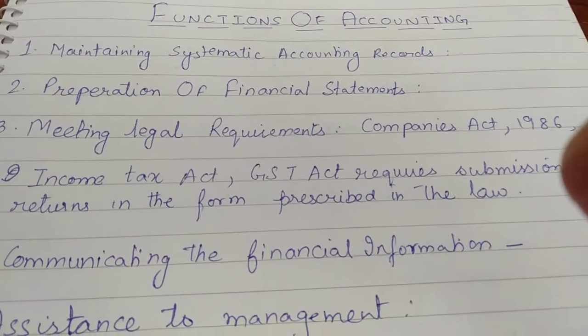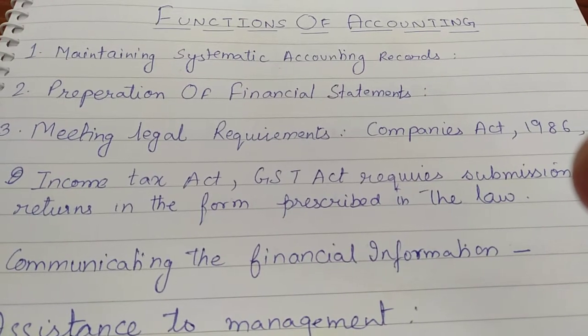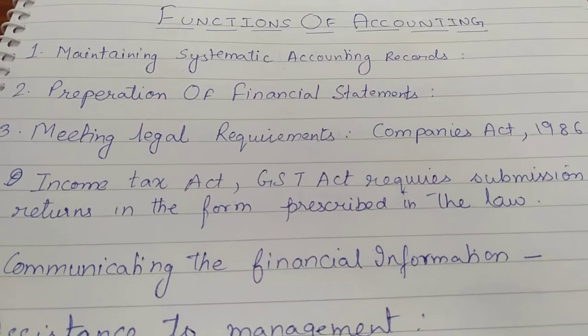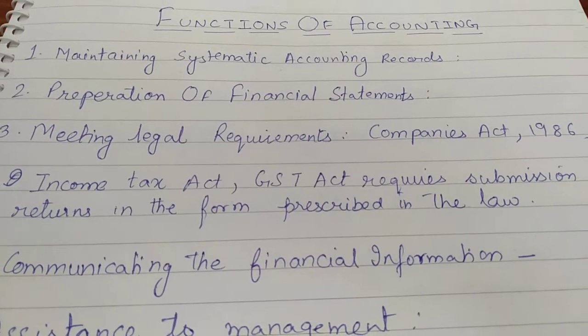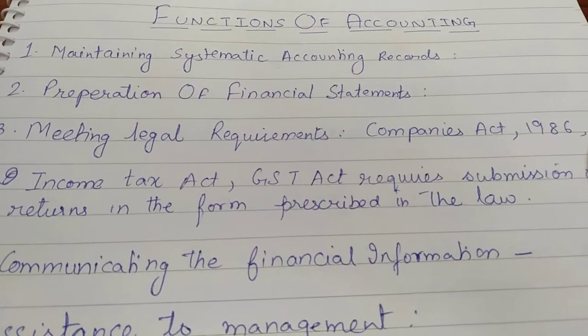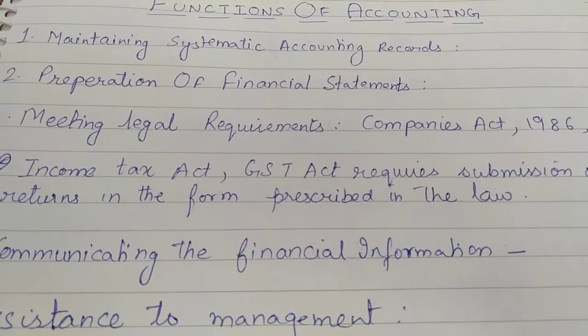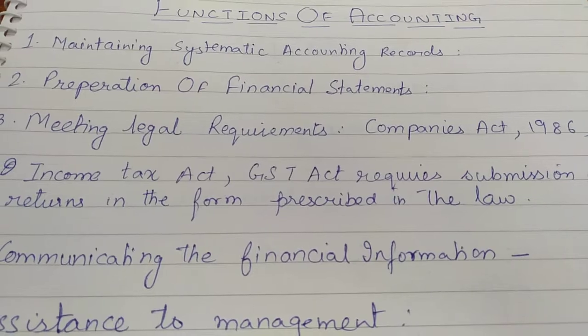So the second function of accounting is to prepare trading and profit and loss account, to know net profit or net loss. Second, balance sheet, to see the financial position of the business.